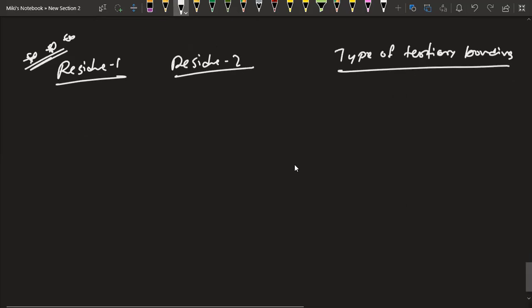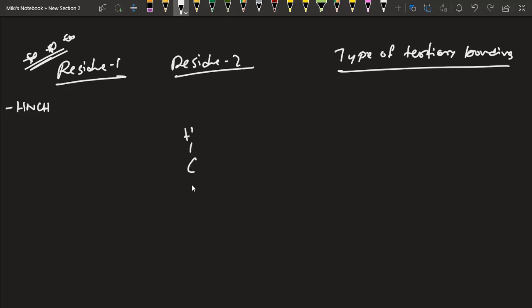So let's say what type of residues could be present. Let's say one of the residues is H, N, CH. Wait a minute. Yeah. Maybe previously I mentioned something wrong there.